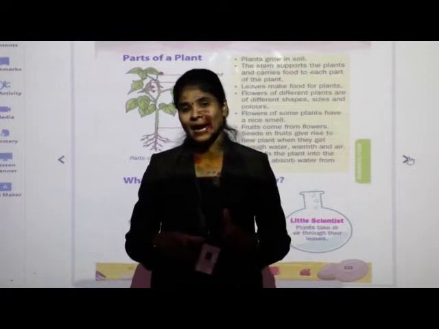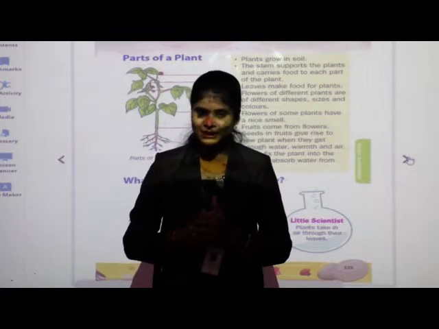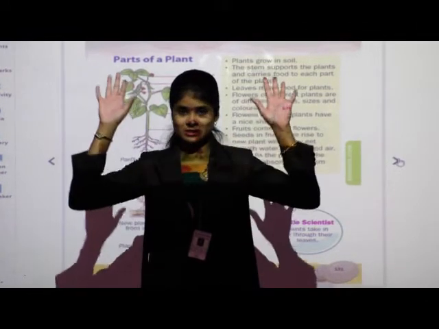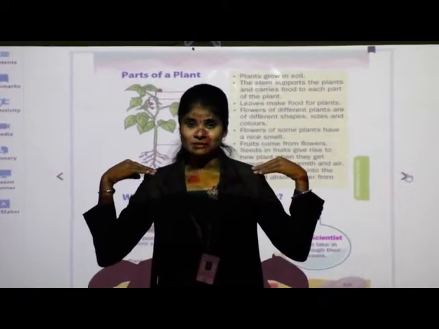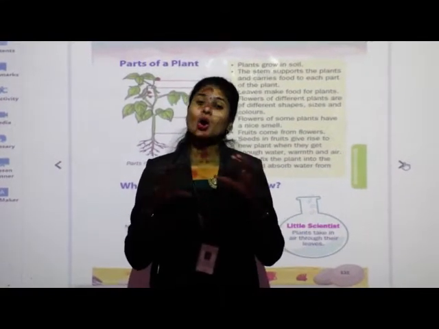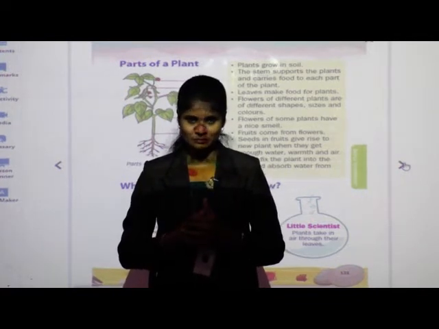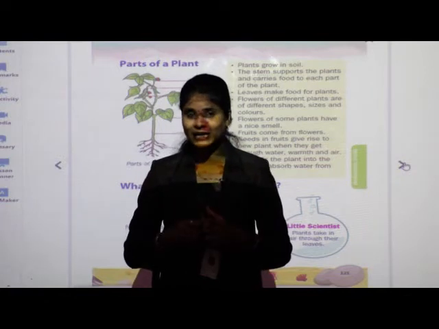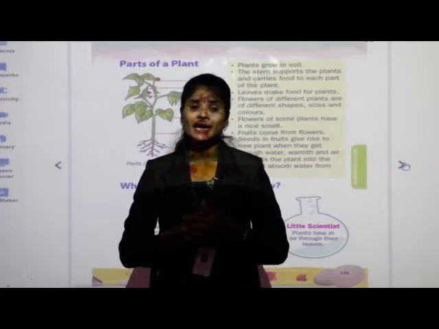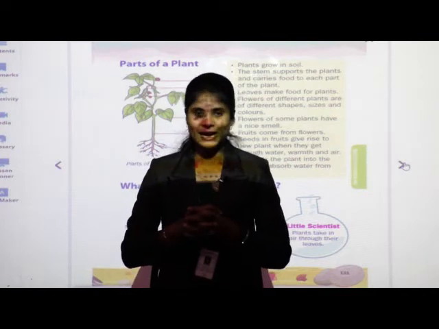As you all know, we have different body parts, isn't it? For example, head, eyes, ears, nose, hands, shoulders, stomach. These are our body parts, isn't it? And all these body parts carry out different functions. We can see with the help of our eyes, we hear with our ears, we talk with our mouth, we hold things with our hands.